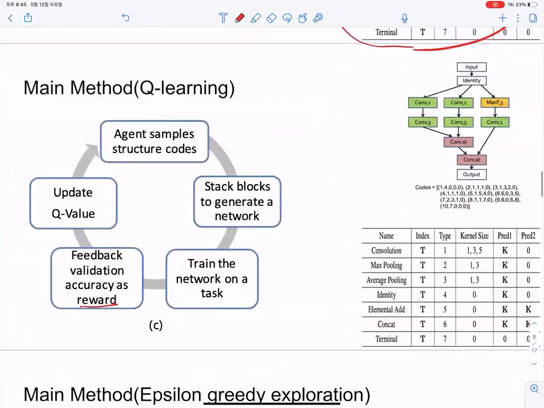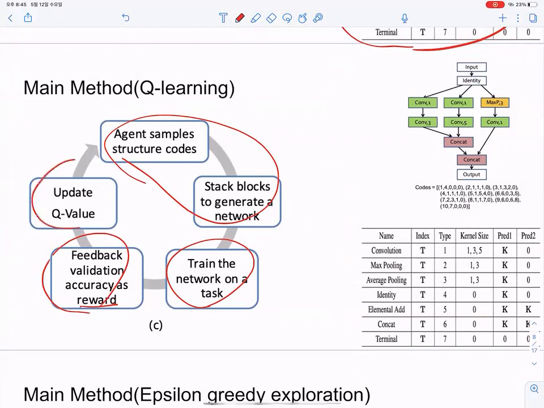So this is the whole training process. You generate the network, train the network on a task, and feed back the validation accuracy as a reward, and update the Q value using this reward, and iterate through this process over and over again.